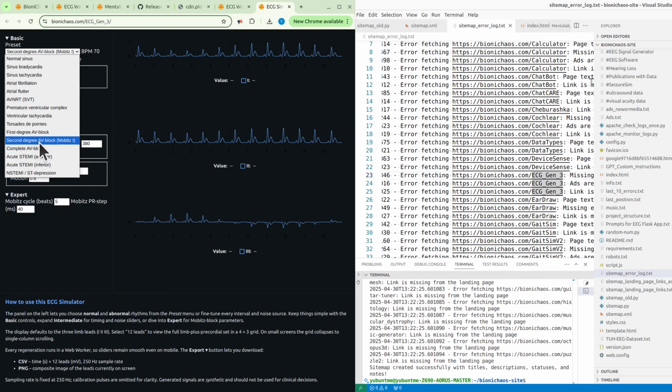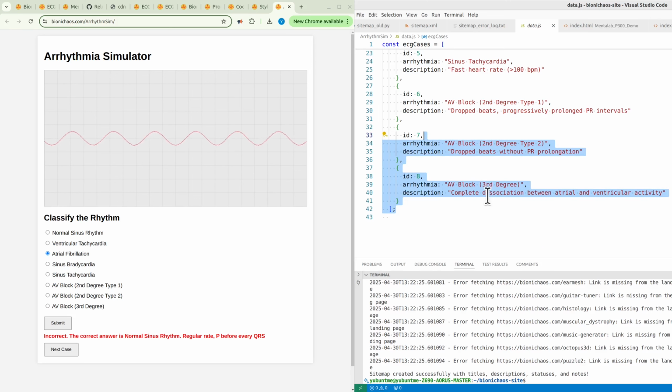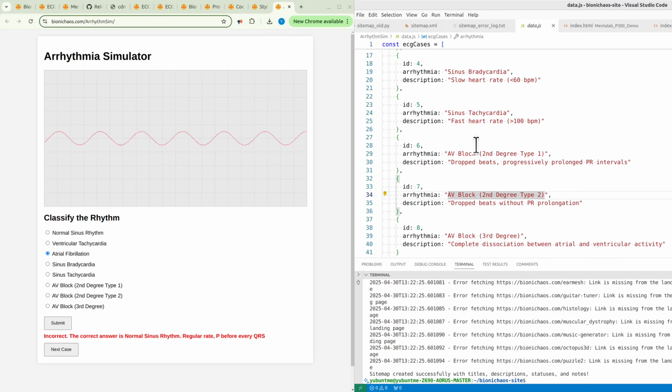I was about to get rid of this one because it's not working correctly, until I realized there's this JavaScript. It's actually quite useful, if correct, of course, where we have the ID and the type of arrhythmia. So we have sinus tachycardia, AV block, and then there is a description.